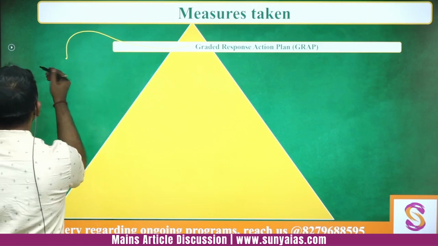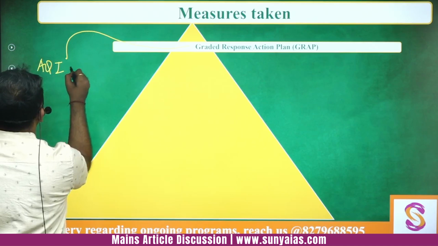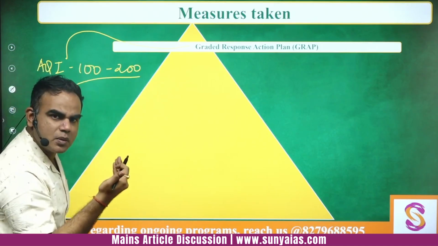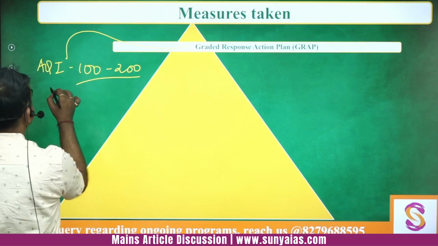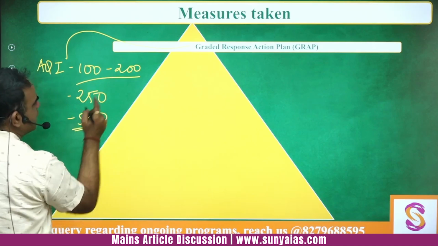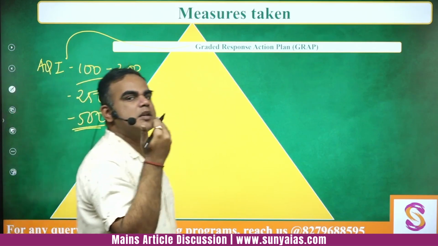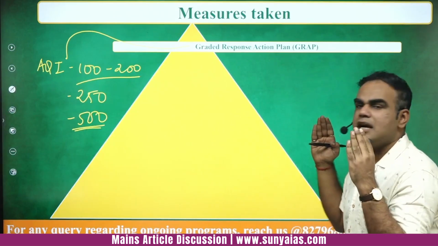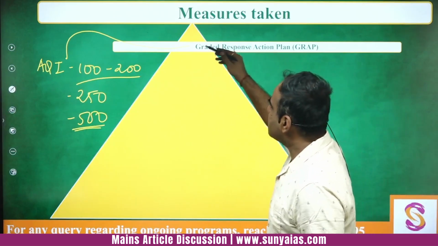So if the AQI is somewhere around 100 to 200, I will have milder steps. Okay, simple steps. But what if the AQI crosses 250? What if the AQI crosses 500? तो इसका simple मतलब है graded response. It means I will not have a one size fits all approach. Instead, what I'll do, I will have a graded response action plan.